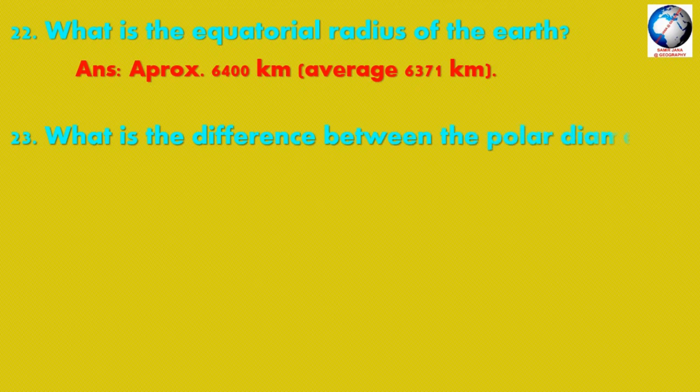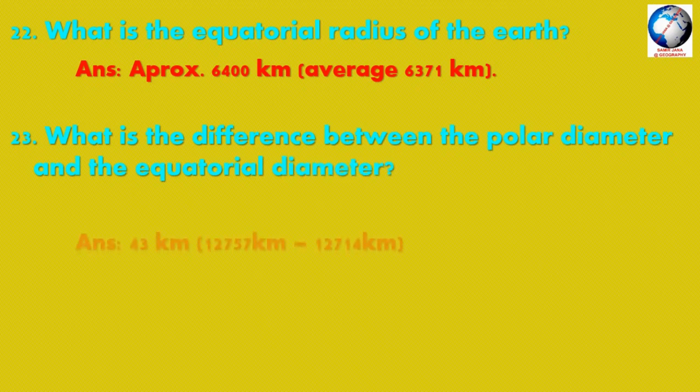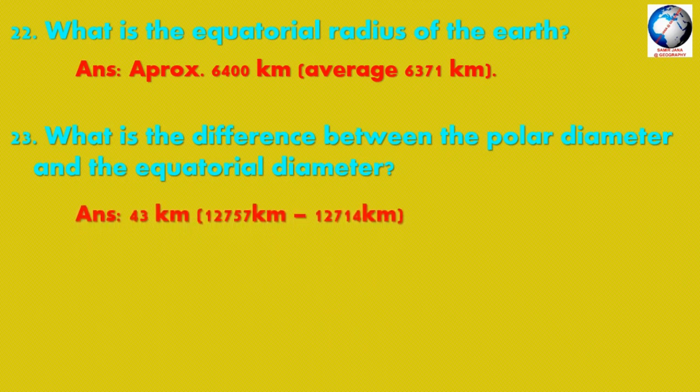Question number 23. What is the difference between the equatorial diameter and the polar diameter? It is 43 kilometer. 12,757 kilometer minus 12,714 kilometer equals 43 kilometer.